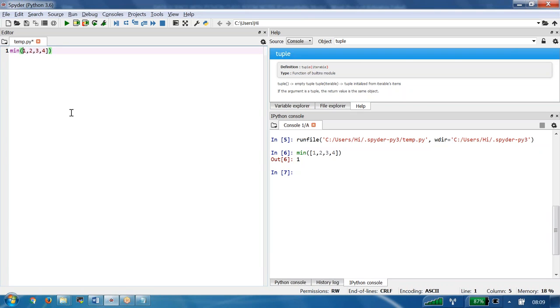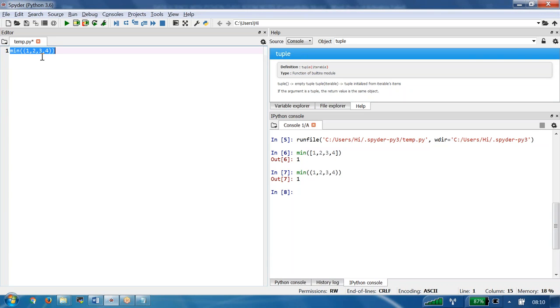Okay. For example, instead of this bracket, I am putting this kind of bracket. Then I am trying to run this one. Then still what we got it? 1. Previously I passed the list as input.